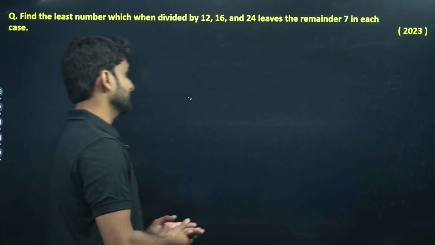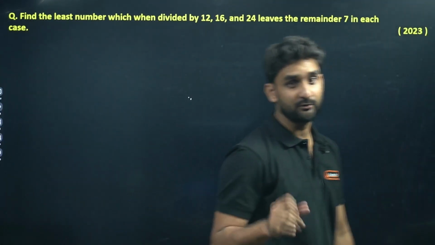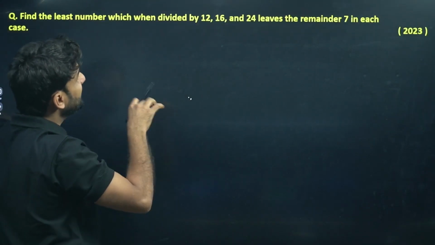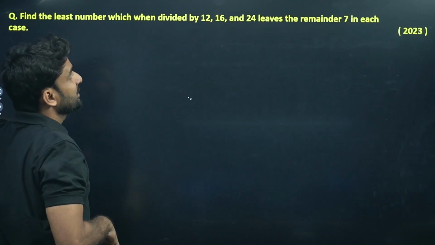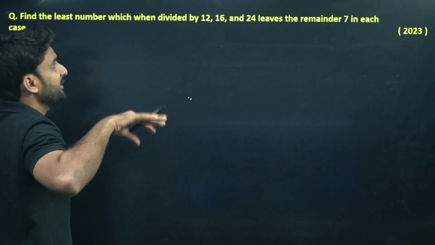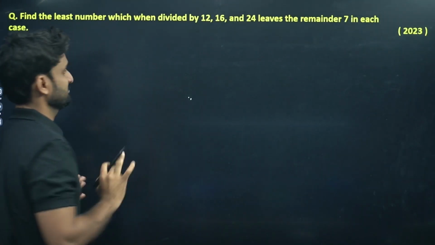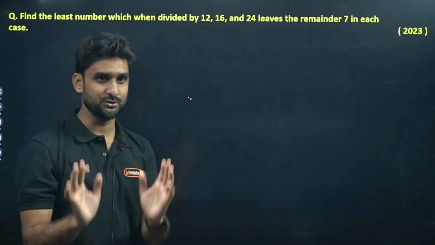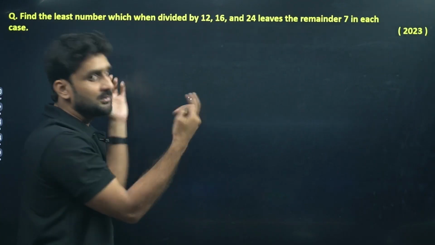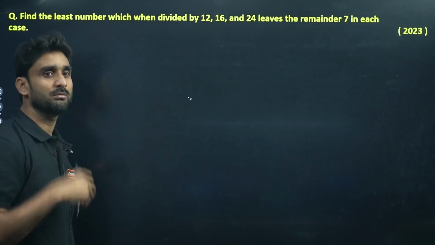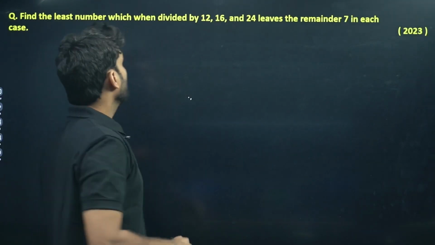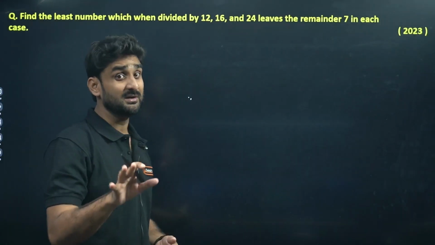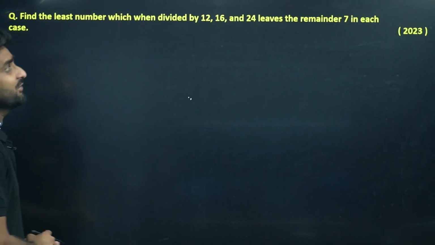So the next question is, this question has been asked in the year 2023, and what the question is saying: find the least number which when divided by 12, 16 and 24, leaves the remainder 7 in each case. This is an interesting question, guys. Kindly focus and be very attentive to this question. You should understand this question, because such questions are frequently asked in your school and board examinations. How can we tackle and solve this question?